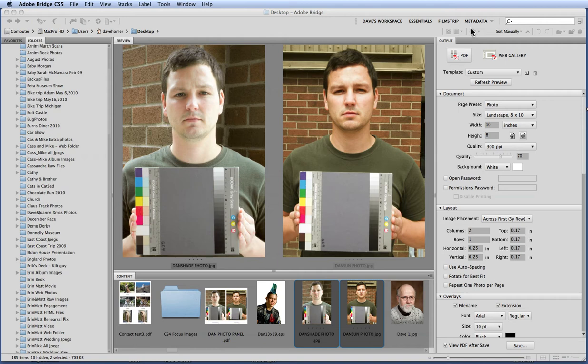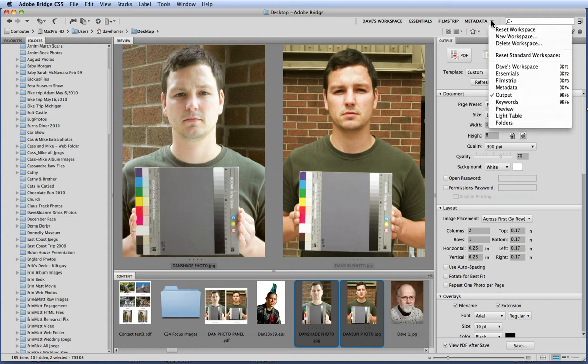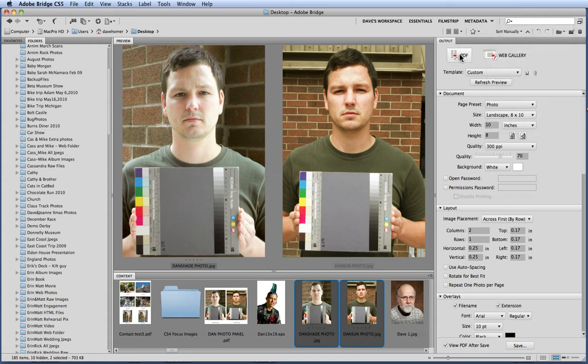We're going to come back to our output mode in the drop-down menu, and we're going to come to the output mode, make another PDF, put these two guys together. This time I'm going to pick the photo layout, come with landscape 8x10 because these are verticals, and you'll see them how they pop up in a second.